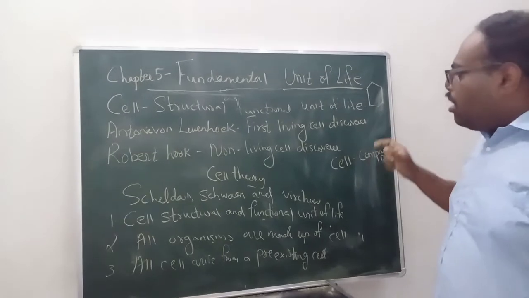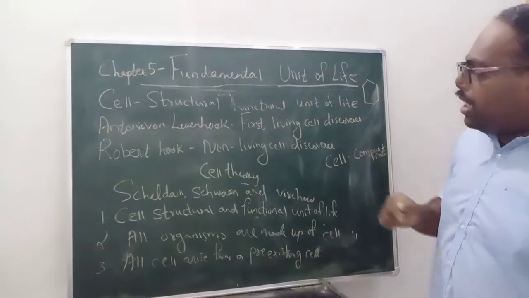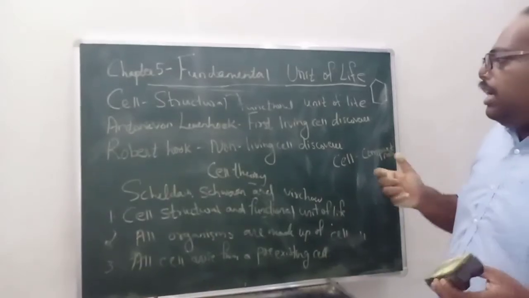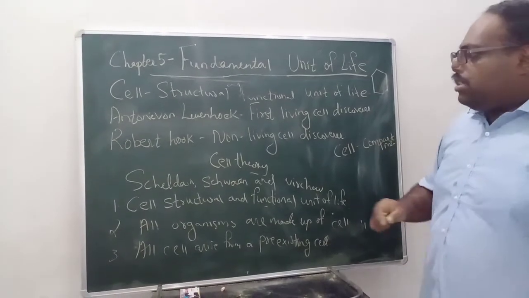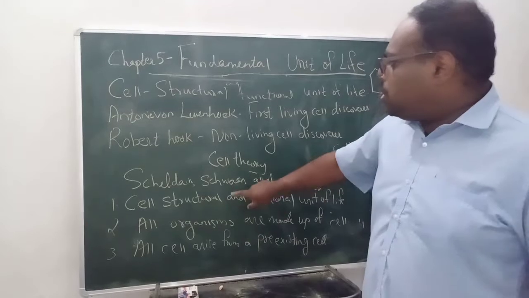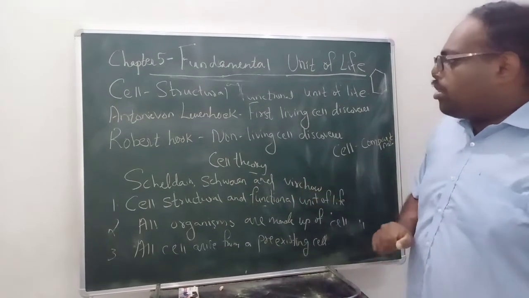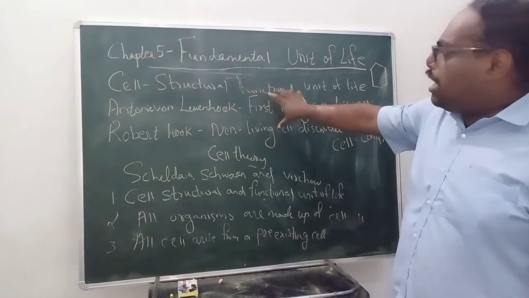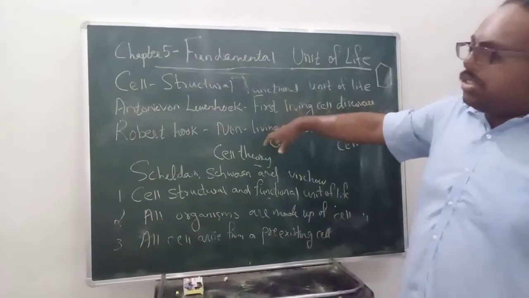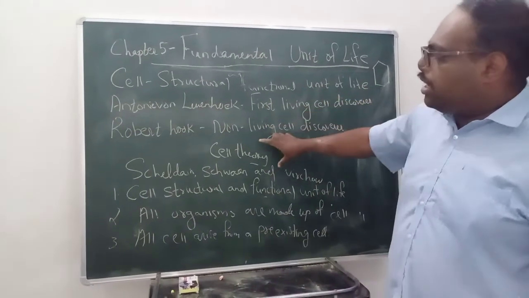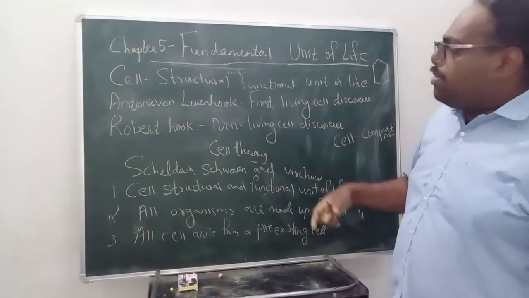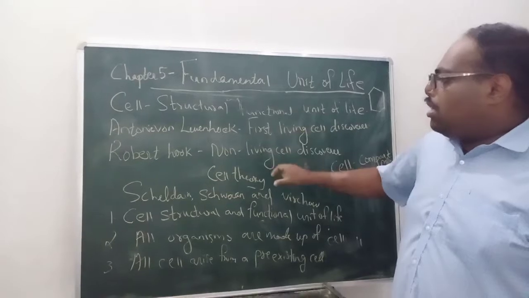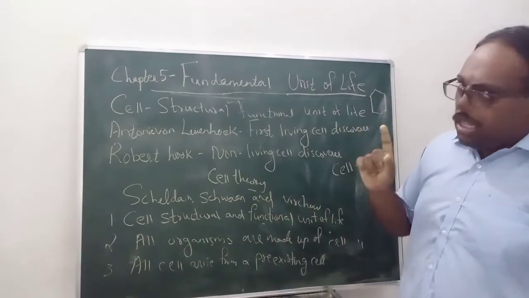And coming to the basics of the cell, there are three theories put forward by three different persons: Matthias Schleiden, Schwann, and Virchow. What they said, after discovering all this, is that the cell is a structural and functional unit of life. These three together formed the basic cell theory, which is called the cell theory. That means all cells follow this.